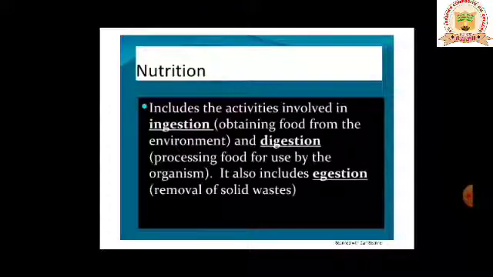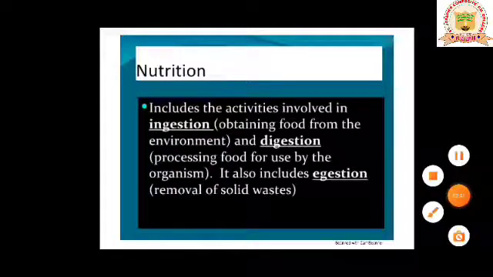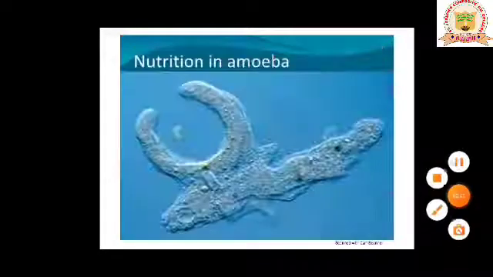Now coming to the third one, that is holozoic type of nutrition. In this, intake of complex organic matter as food is going to take place. In the sense, the organisms take the complex organic matter and that has to get converted into simple form. So these are the different forms of nutrition.